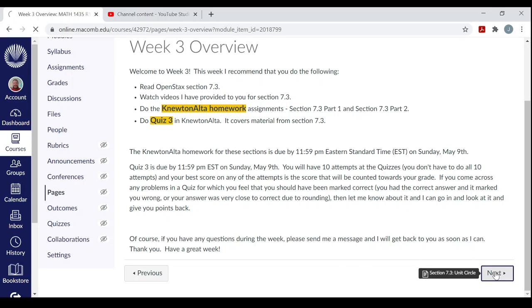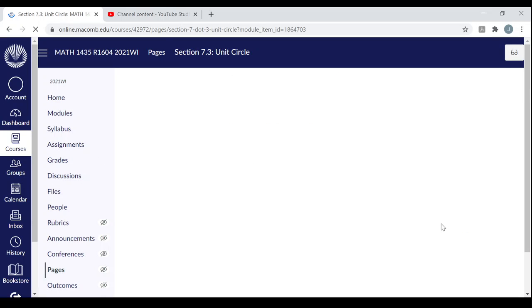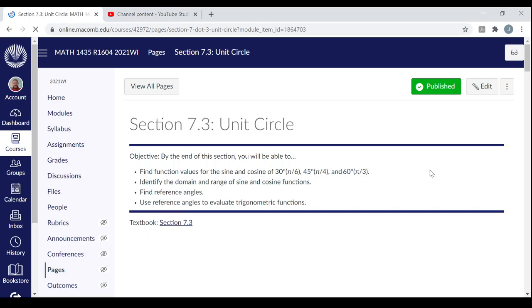Alright, then you have the pages for each section. The next page here, there's only one section this week again that I recommend you do just to keep a good pace in the course. Section 7.3, titled the Unit Circle. You've got your objectives, what you're going to be expected to know how to do at the end of the section.